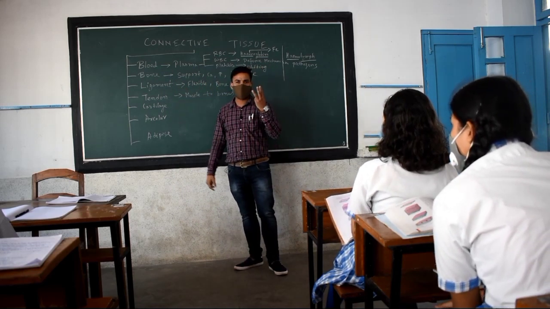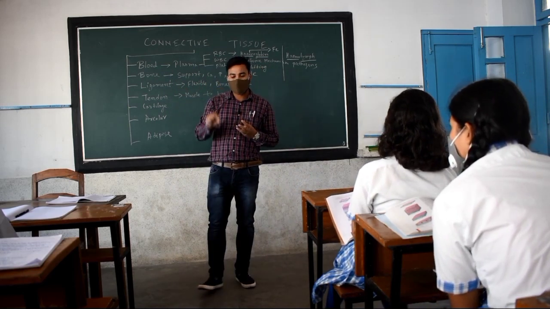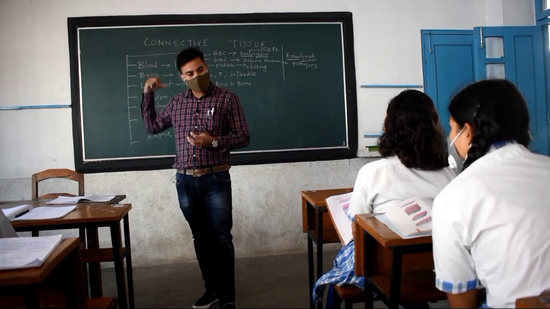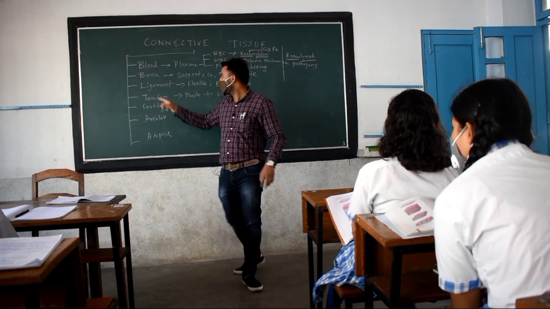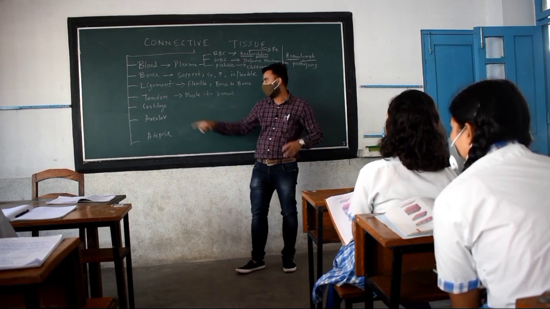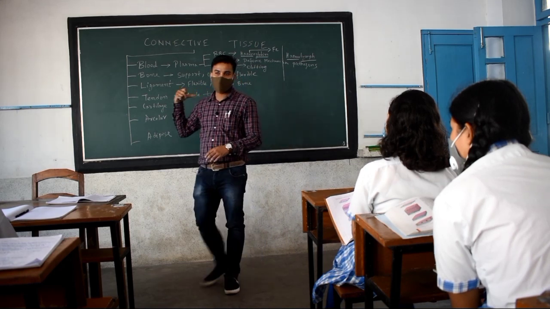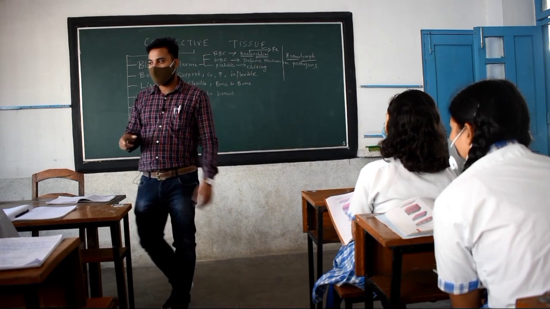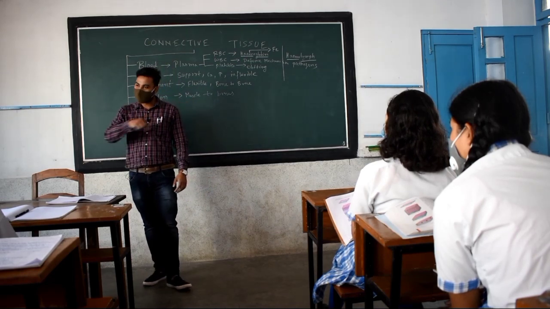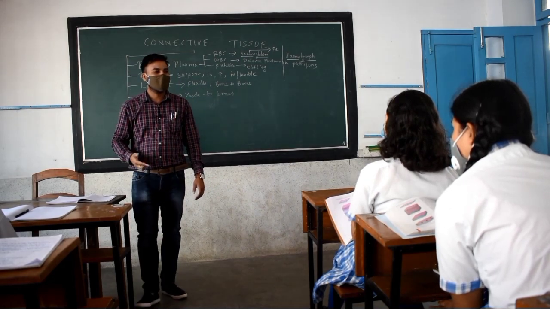The question was like this: mention the parts which these tissues are connecting. The first option was ligament. So you have to write which part they are connecting. This question was there in the final exam this time also for the class 10 students. I have checked the paper. So that is why I am telling you.